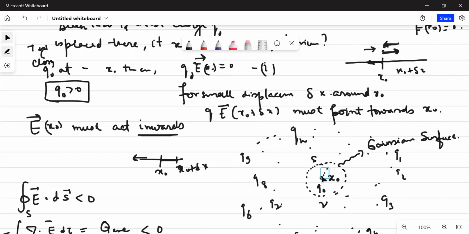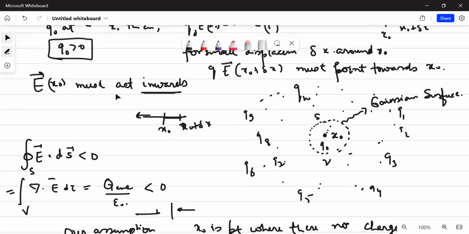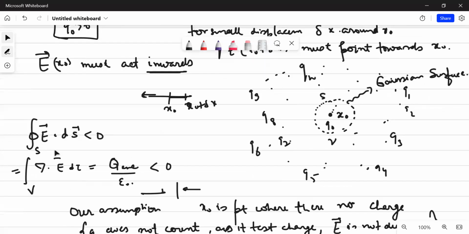That is, in order to probe it, I bring a test charge, and if I displace it slightly, the electric field must act inwards. So overall, you should understand that the electric field around x naught must act inward. So if I write E dot ds, if your electric field is acting inward, your spherical surface, this particular ds vector will be outwards. Overall, E dot ds would be negative. If E dot ds is negative, that implies the divergence of the E vector, the volume integral of it, which is equal to Q enclosed upon epsilon, must be negative.